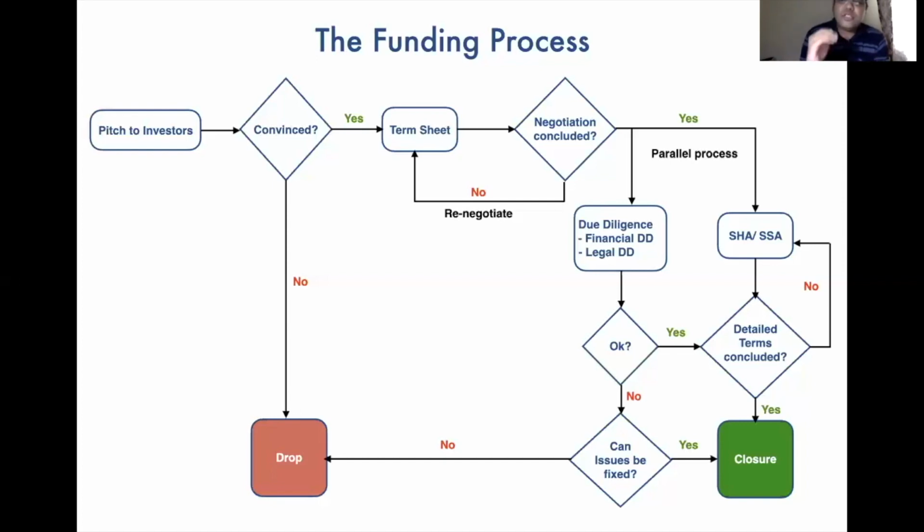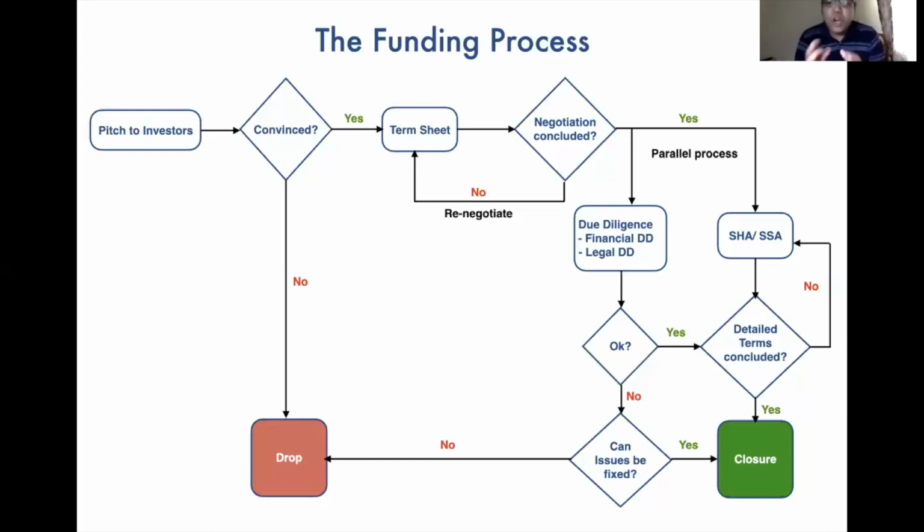The SHA and the SSA, the shareholder agreement and share subscription agreement, we will engage with the legal team on. The legal team will also do the legal due diligence of the company. We'll engage with a finance firm, which will do the financial due diligence of the company. The due diligence report will come out, and if you're okay with it, we will discuss it along with the SHA and the SSA. Considering that we are fine with the SHA, the SSA and all the terms, we proceed. So this is a kind of loopy process that goes on till we all agree on the terms.